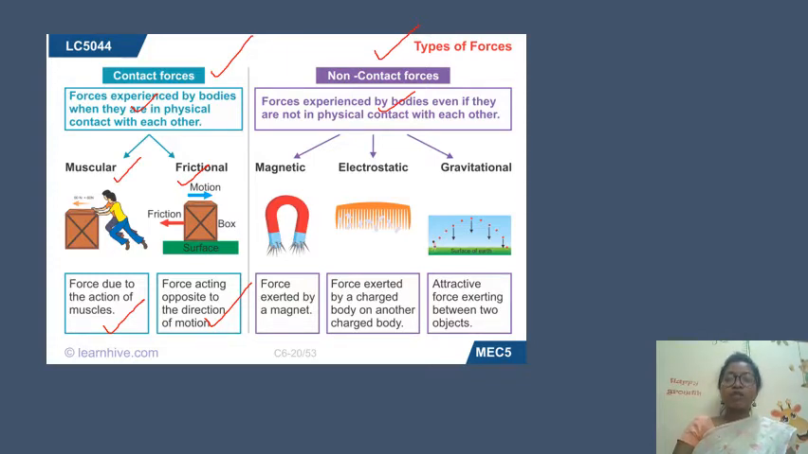What are the types of forces under it? Magnetic force, electrostatic force and gravitational force. You all know that magnets exert forces, so that is called magnetic force, and they are not in contact. In electrostatic force, the force is exerted by a charged body on another charged body. In gravitational force, an attractive force is exerted between two objects.